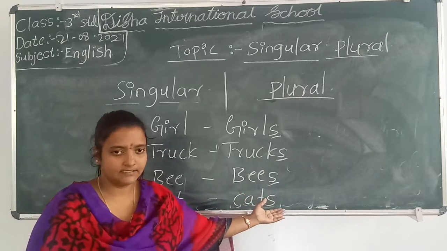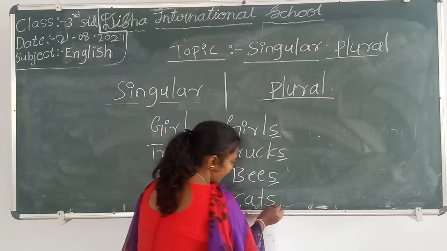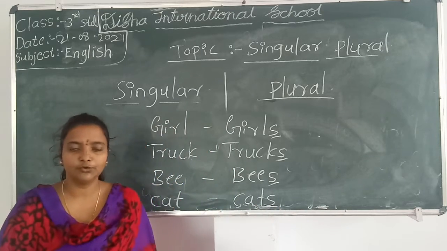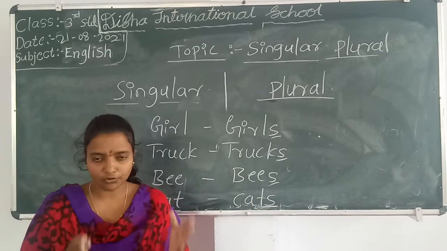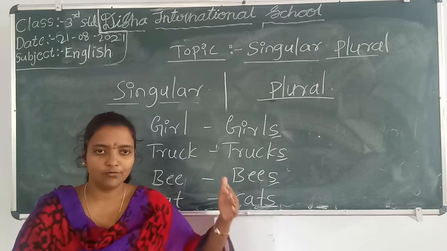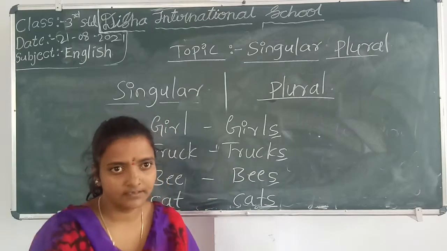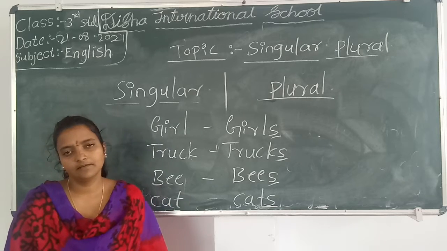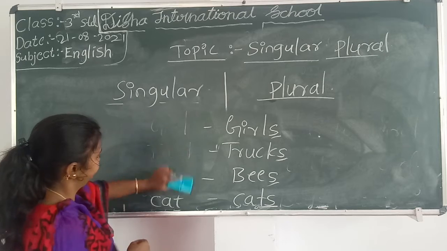C-A-T-S, cats. Many cats are there. That's the reason I just added s to the end of the word to make it plural. Singular to plural. Now you got to know what is singular and what is plural. Understanding, children? Is everything clear? Very good. Now we move to the next topic.